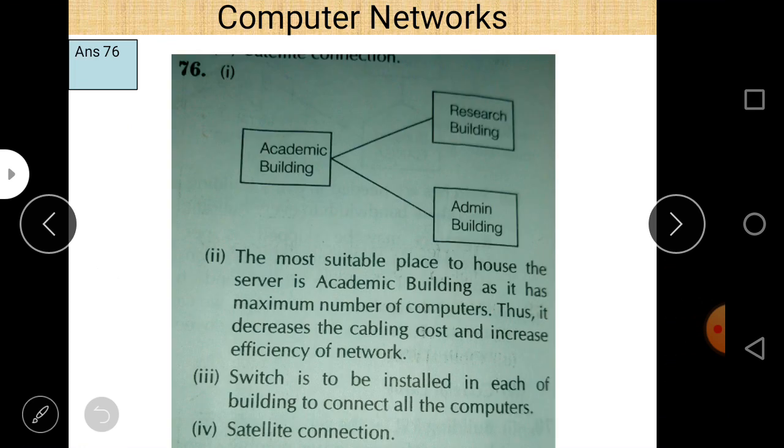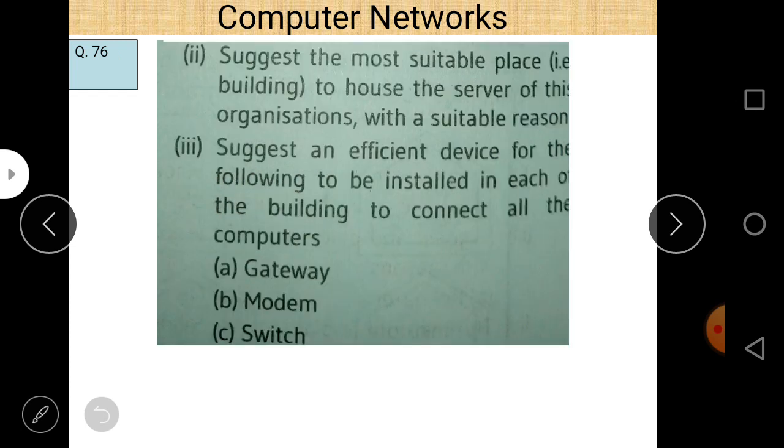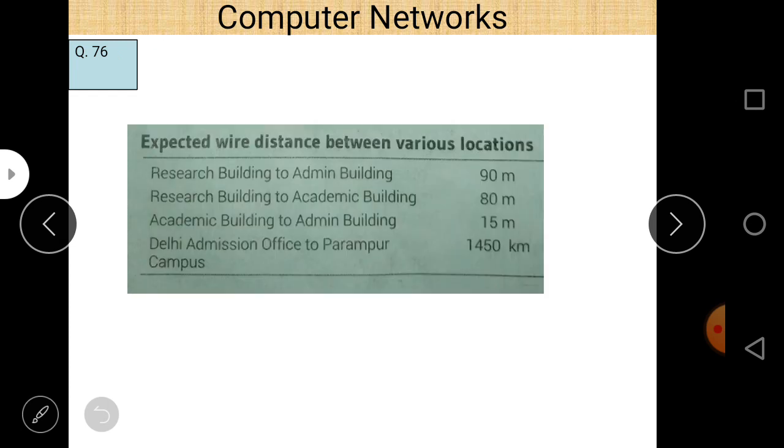This is the answer. This is the academic building, this is the research building, and this is the admin building. All these are connected to each other, but here we can easily see that the research building and admin building are not connected directly. Why is it so? Let us check. It is the final answer, and if you have solved it already, then you are able to give this answer.